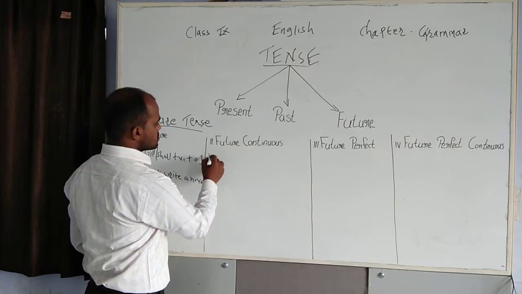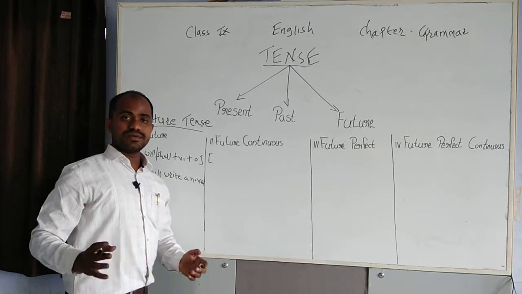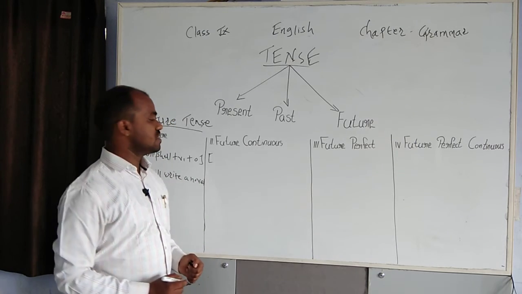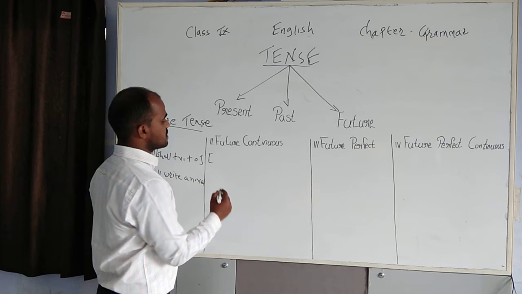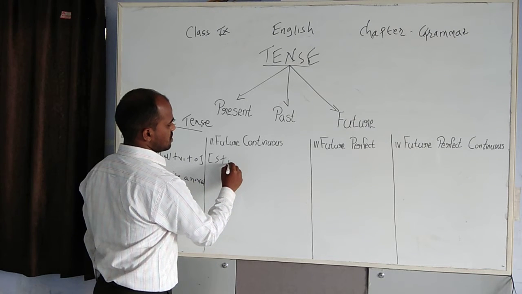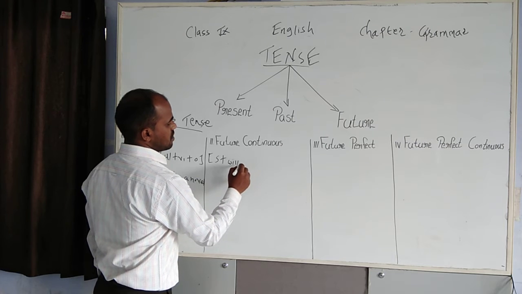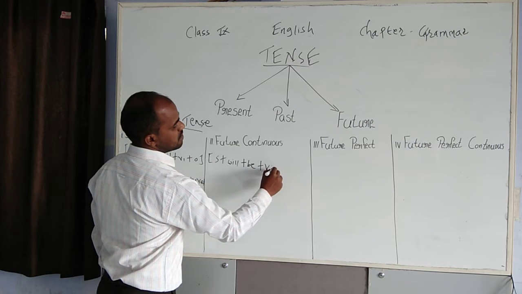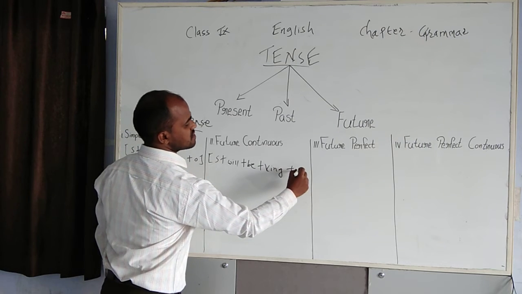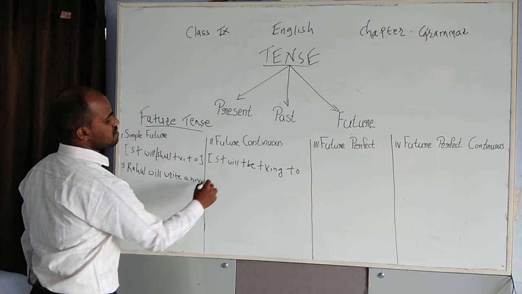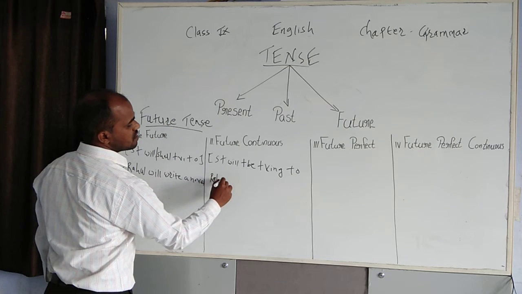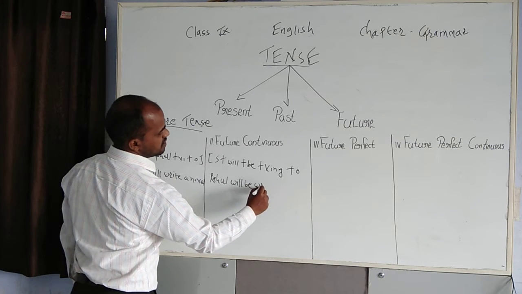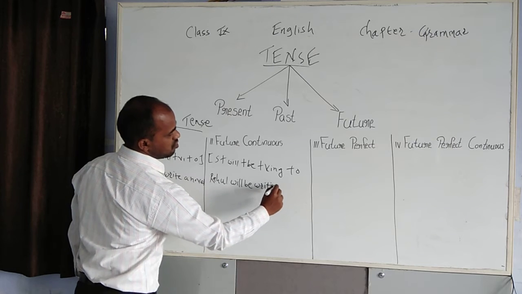After the simple future tense, it's needed to study the future continuous. Actions which will continue in the future are shown by using the future continuous tense. What is the structure of future continuous tense? Subject plus will plus be plus first form of the verb attached with ing plus object. I'll give the example. Rahul will be writing a novel.